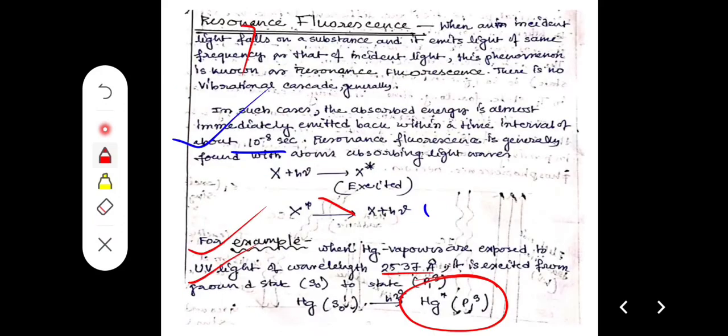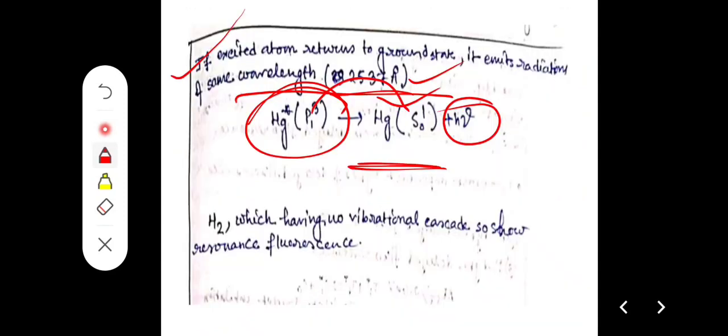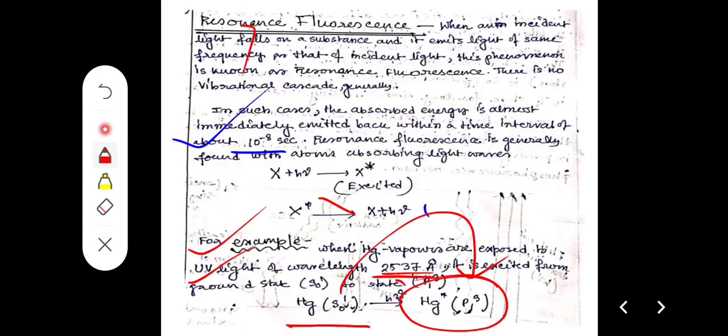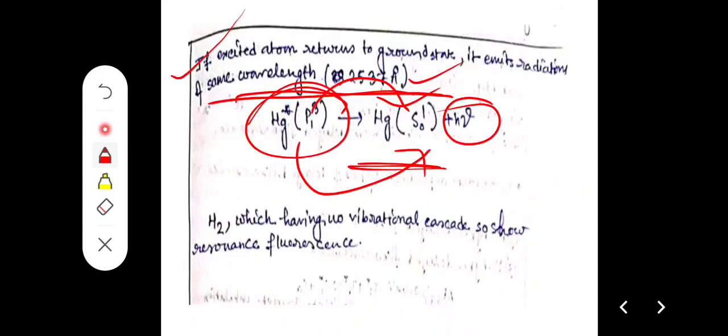So in the previous case, by absorption of 2537 angstrom wavelength, the Hg 1S0 ground state converts into Hg star 3P1. And by using the same wavelength, 2537 angstrom radiation emission, the excited state converts into the ground state. So in the first case this h nu and in the second case this h nu should be equal.